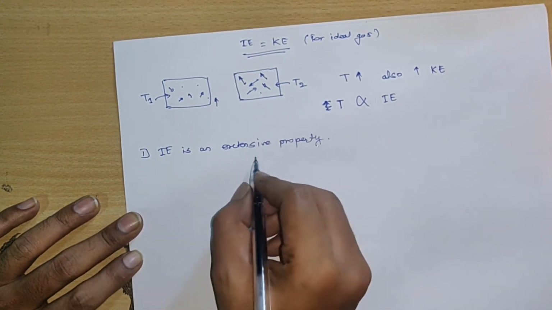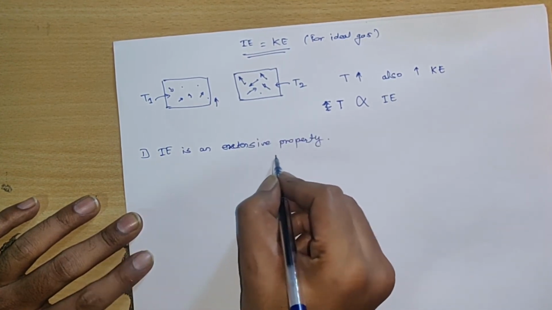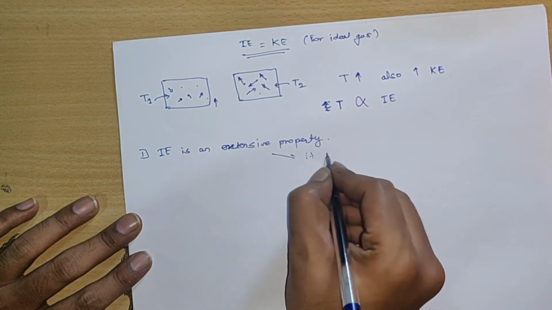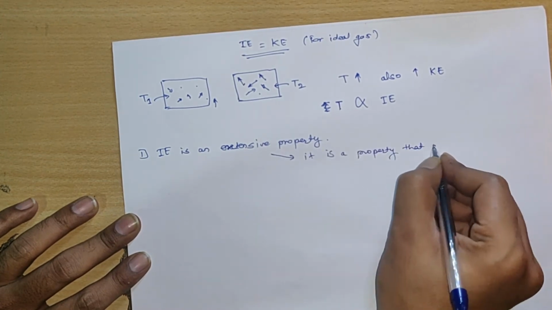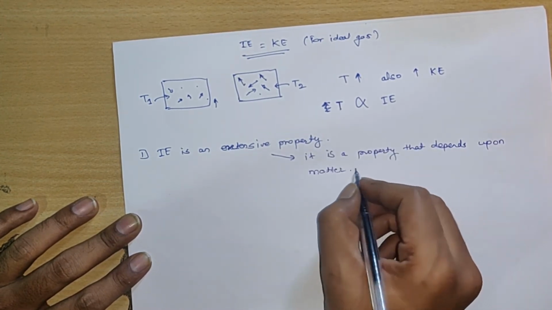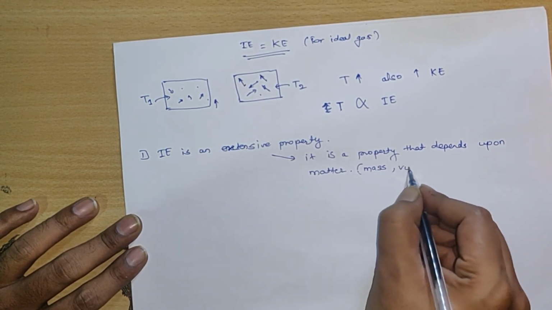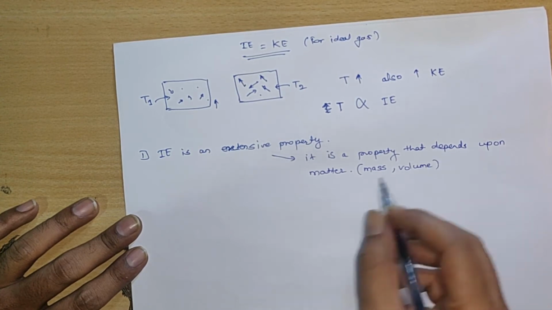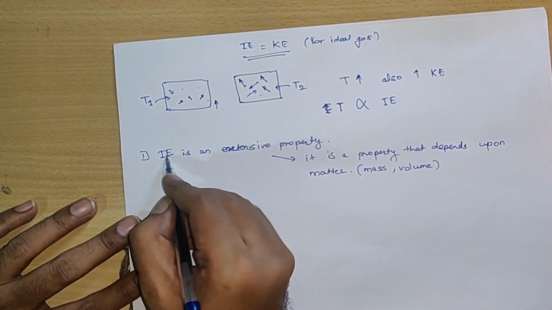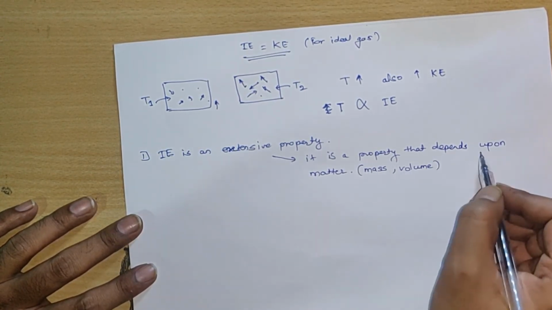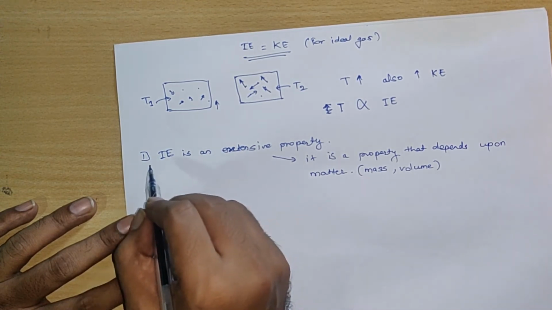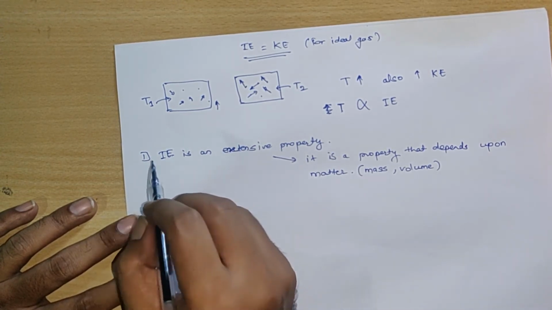What does it mean to be an extensive property? It is a property that depends upon matter. Examples of extensive properties are mass and volume. So basically internal energy is an extensive property. As the amount of matter increases, the internal energy also increases.